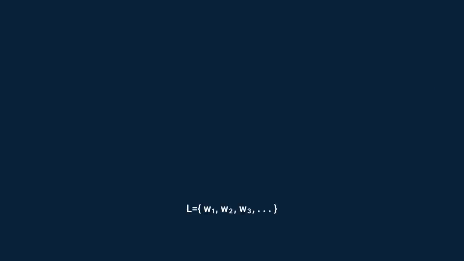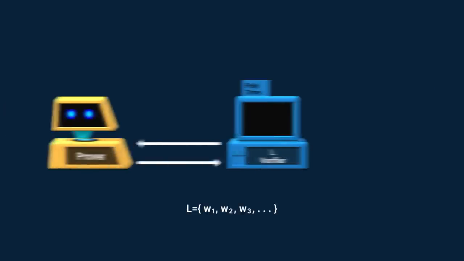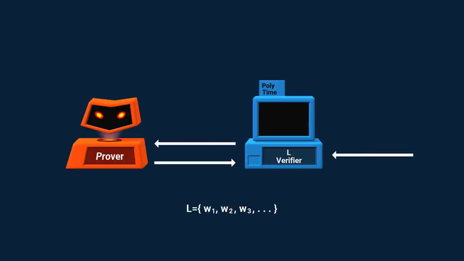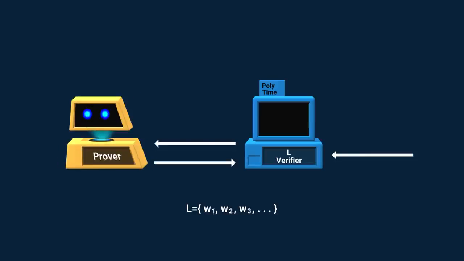Now here's some arbitrary language L. We'll define what verification is in the form of a game with 2 players. The verifier, an ordinary machine constrained to run in polynomial time, and a prover, a magical, all-powerful machine. It can instantly solve difficult problems, but it has one small flaw. It sometimes turns malicious and lies. The prover's goal is to prove that the input is a member of L. It should send a proof to the verifier, and the verifier should check it within polynomial time and decide if this proof is accepted or not.